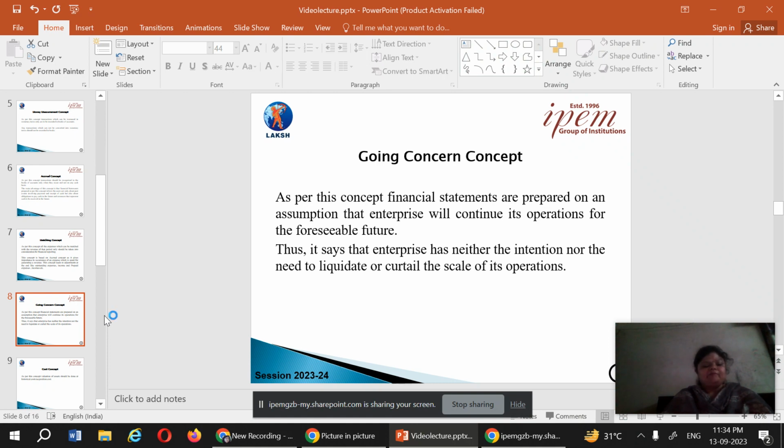That's why we take depreciation into consideration, and we consider that the business will go on for a longer or infinite period of time. When we calculate depreciation, we take cost minus scrap value upon the number of years. That number of years shows that the business is going on for a longer period of time.